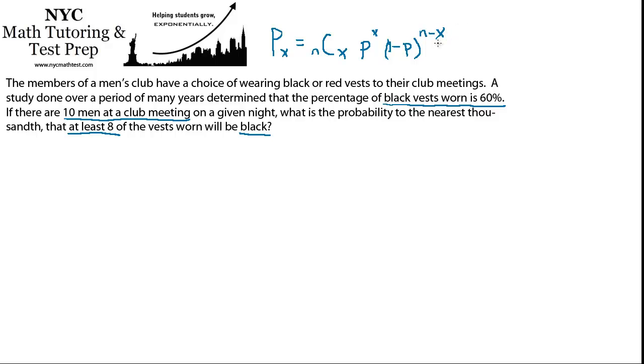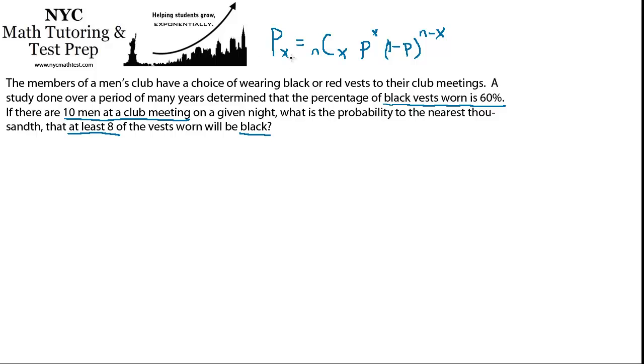Alright, let's be a little more specific and define this in terms of this particular problem. How many successes do we want? Well, what is success? In our case, we want to know the probability that at least 8 of the vests worn will be black. So for a member to have worn a black vest, that's considered a success. And each member at the meeting, of which there are 10, represents an individual trial. So every meeting has 10 trials, 10 men, and a success is if that man wore a black vest.